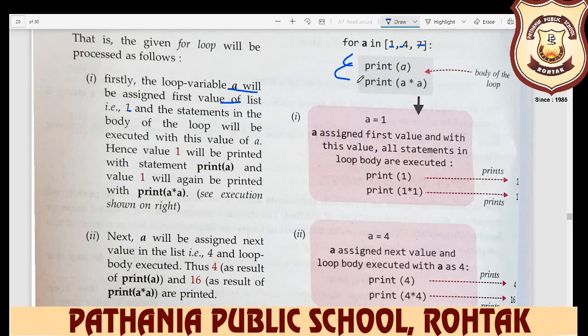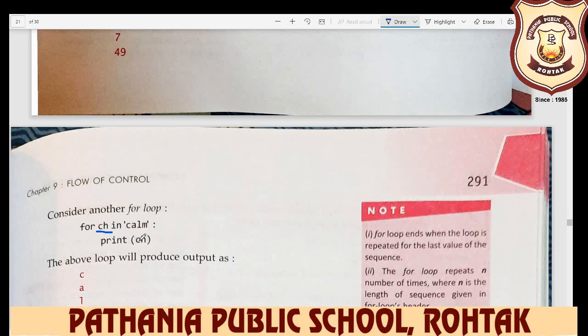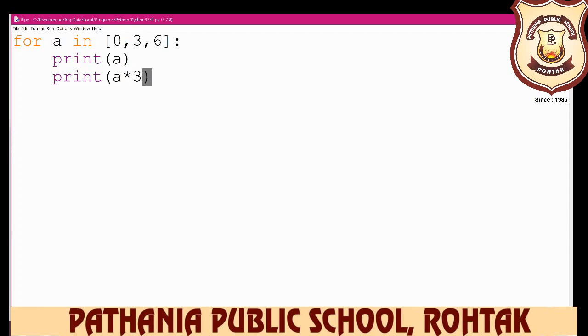Consider another for loop. For this here we take the string value. For string value we take the variable name ch. You can take the same variable name, no problem. So we do the practical. Open it. So instead of this, now we have taken our character value, you can say string value. So you write down here. You remove this first one, okay, we leave it. Just we change the range.